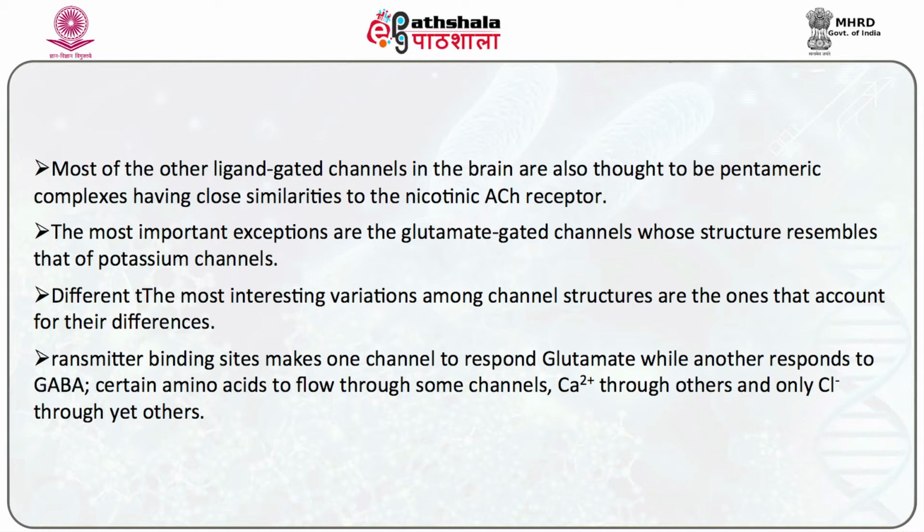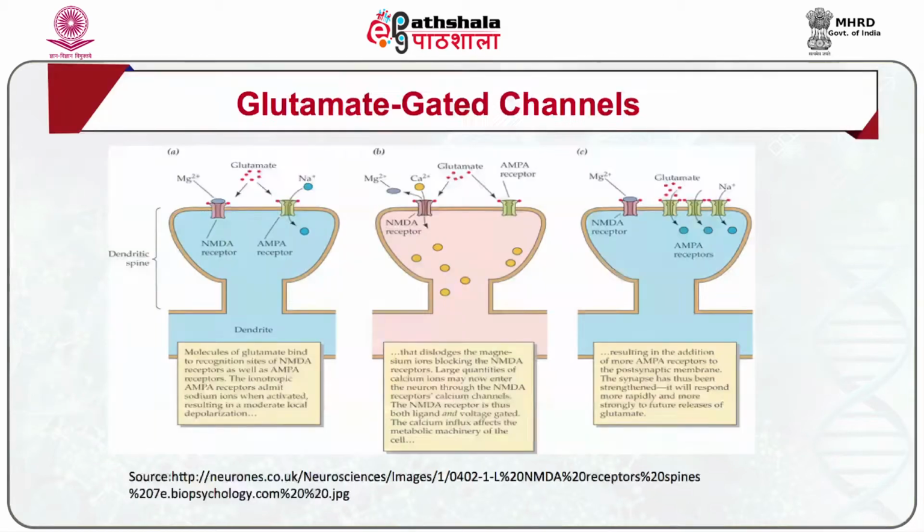Different transmitter binding sites make one channel respond to glutamate while another responds to GABA. Certain amino acids around the narrow ion pore allow sodium and potassium ions to flow through some channels, calcium ions through others, and only chloride through yet others.